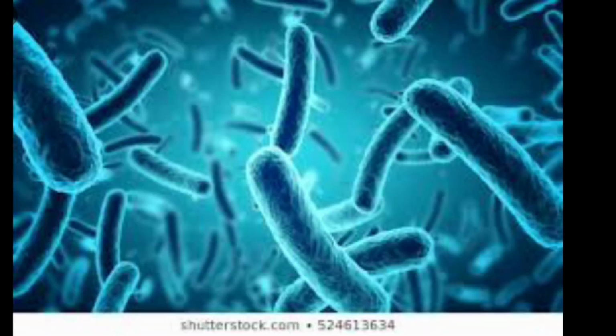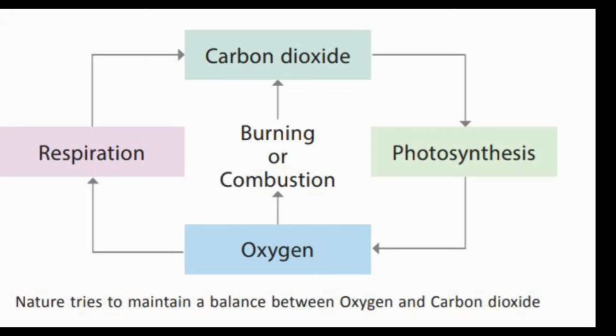Now let's move ahead. So this is how nature helps in the interaction of the living and the non-living components. During the process of respiration, plants and animals both use oxygen. They take in oxygen and give out carbon dioxide. Now this carbon dioxide is used up in photosynthesis by the plants. In the process of photosynthesis, oxygen is produced. Now again this oxygen is used up in respiration. So nature tries to maintain a balance between oxygen and carbon dioxide. I hope it is clear.